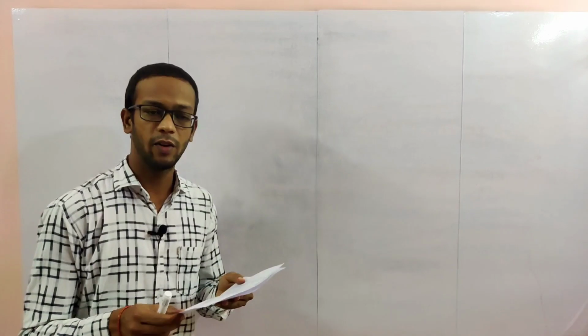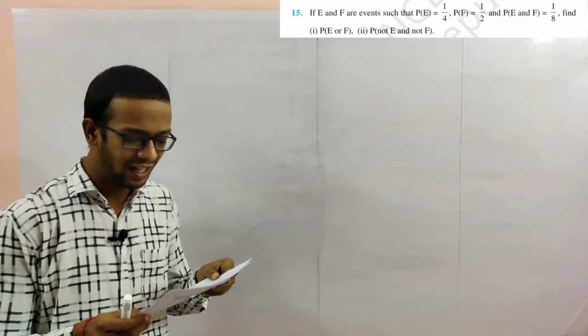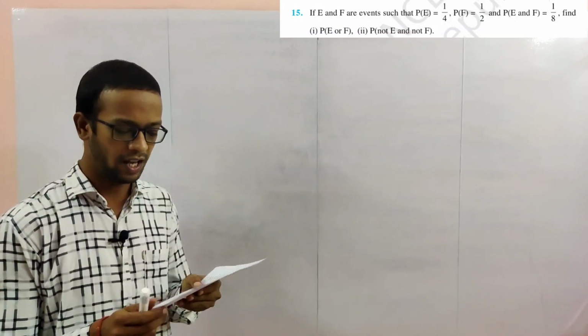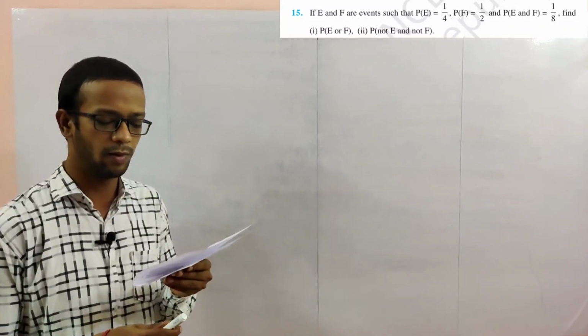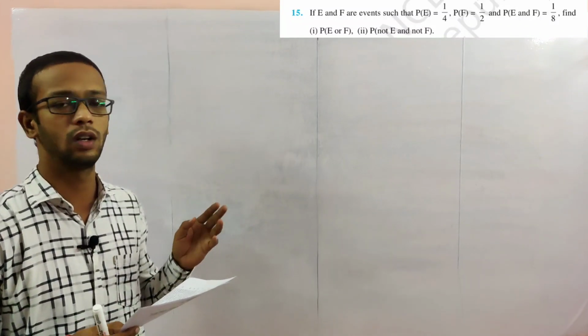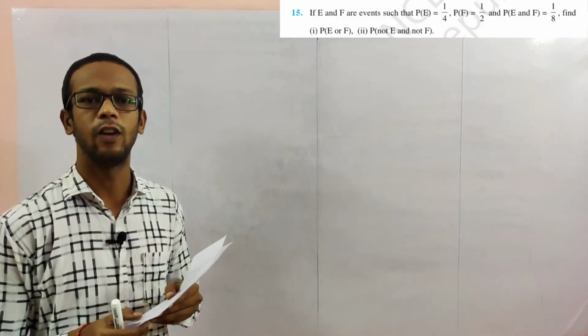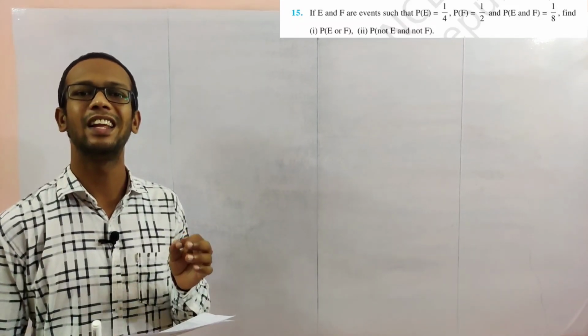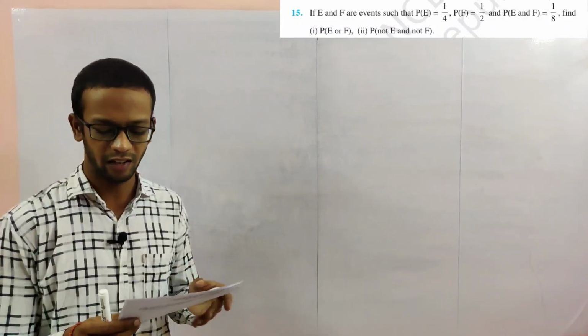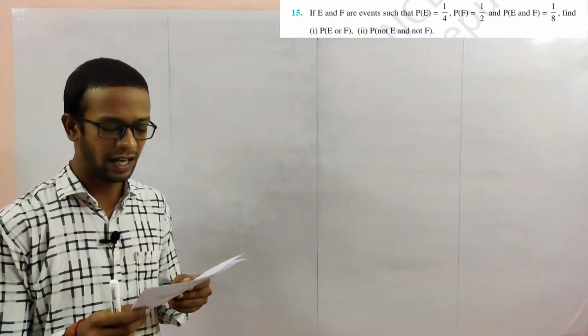Next, problem number 15. If E and F are events such that P of E is equal to 1 by 4, P of F is equal to 1 by 2, and P of E and F, which is E intersection F, is 1 by 8.